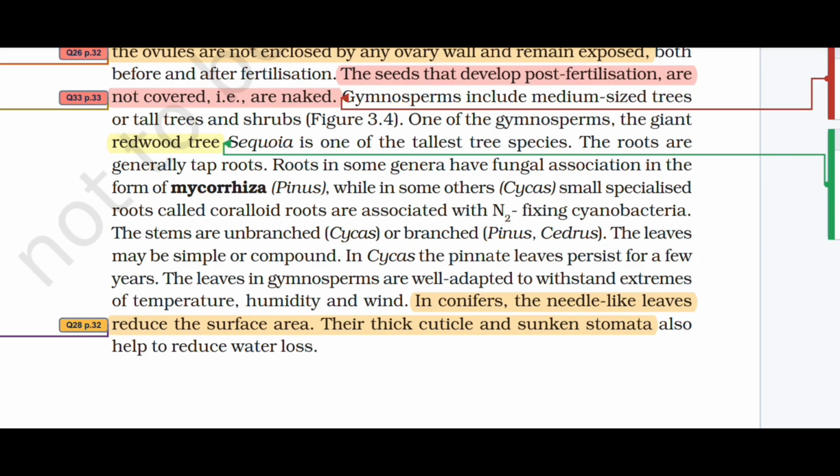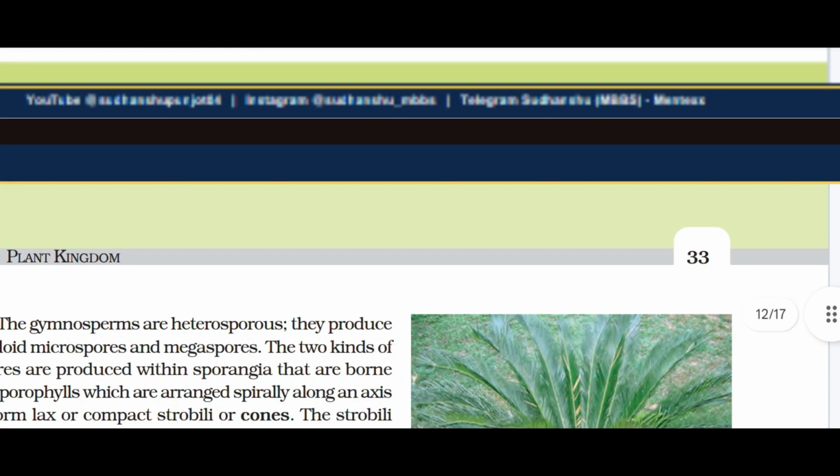In conifers, the needle-like leaves reduce the surface area. Their thick cuticle and sunken stomata all help in reducing water loss.